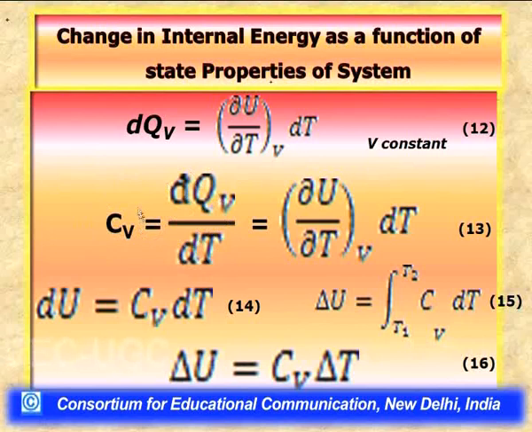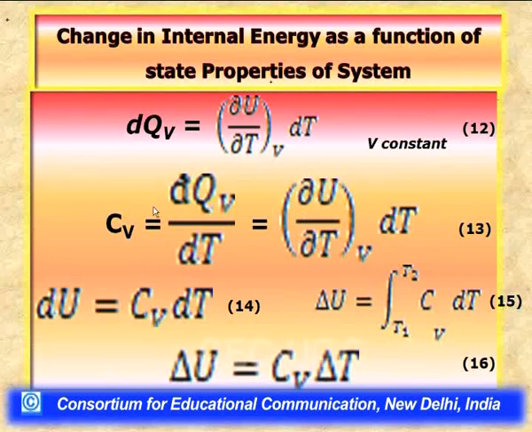With this, if for a system we can evaluate the heat capacity experimentally by looking at measured quantities of heat for unit change in temperature, then we can determine the heat capacity at constant volume. You can see the heat capacity Cv at constant volume has two equivalent forms mathematically, dqv by dt and delta u by delta t at constant v dt. The right hand side of equation 13, extreme right, gives us the value of the partial differential, which we can rearrange.